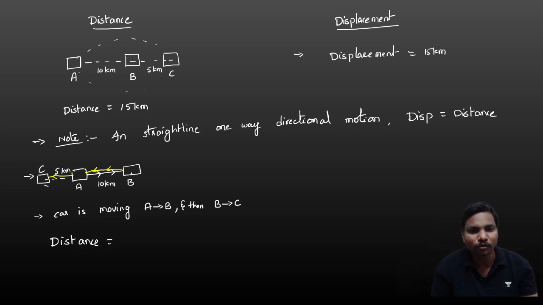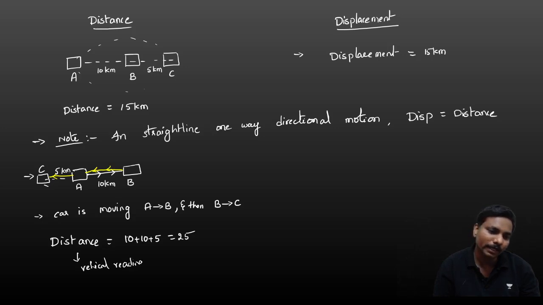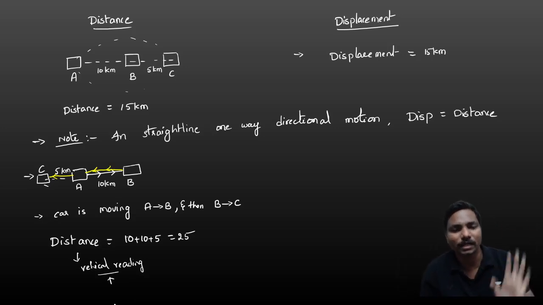First of all, it moves A to B. It takes 10 kilometers. B to A, 10 kilometers. Total 20. From A to C, 5. Total 25. 10 plus 10 plus 5, 25. All of you clear? So the distance is nothing but like a vehicle reading. Now you will get a clear idea. Irrespective of direction, it is a vehicle reading.